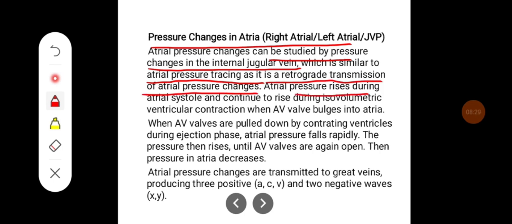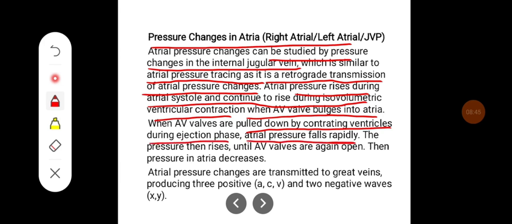Atrial pressure rises during atrial systole and continues to rise during isovolumetric contraction when AV valve bulges into atria. When AV valves are pulled down by contracting ventricles during ejection phase, the atrial pressure falls rapidly. The pressure then rises until AV valves are again open.